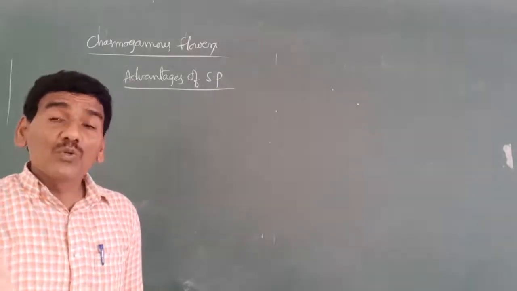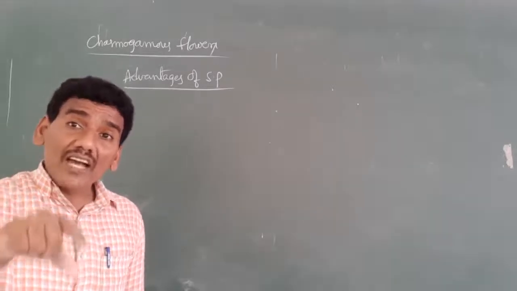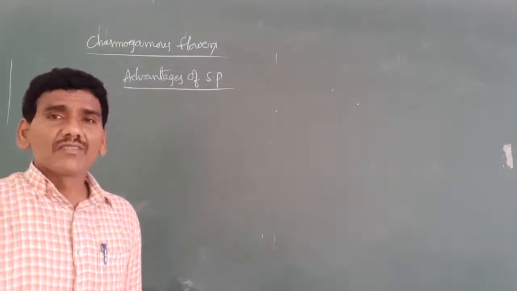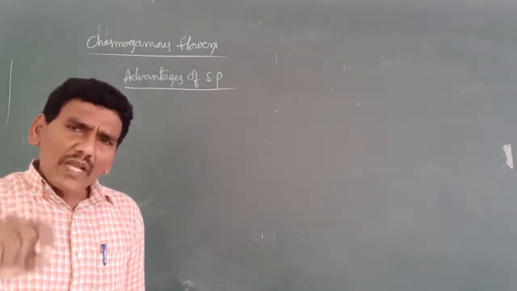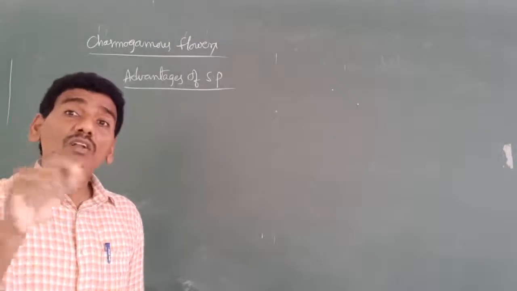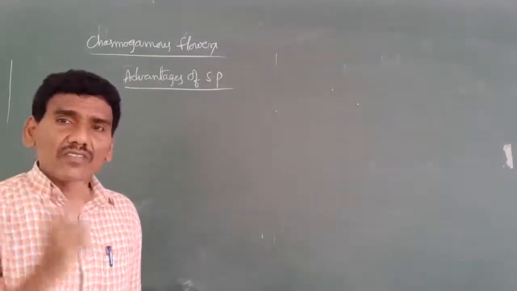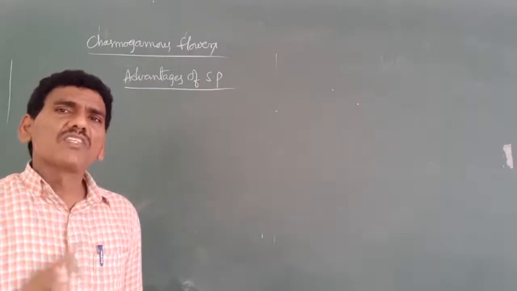Why do the plants not produce a large number of pollen grains? Because pollination occurs in unopened flowers or opened flowers also. One more point, in the flowers, both stigma and anthers come close to each other. That's why they do not produce a large number of pollen grains. This is the third point.